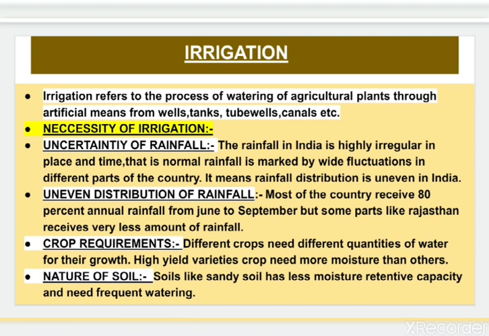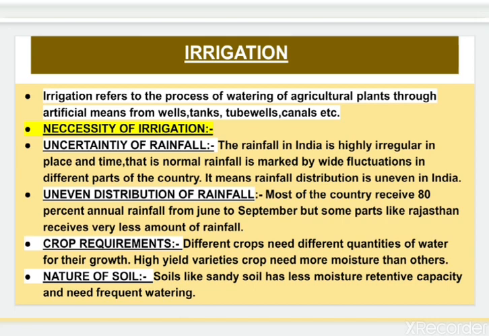Now the rainfall in India is highly irregular in place and time. That is, normal rainfall is marked by wild fluctuations in different parts of the country. It means that rainfall distribution is uneven in India. Next, uneven distribution of rainfall. See, most of the country receives 80% annual rainfall from June to September, but some parts like Rajasthan or Gujarat receive less amount of rainfall.